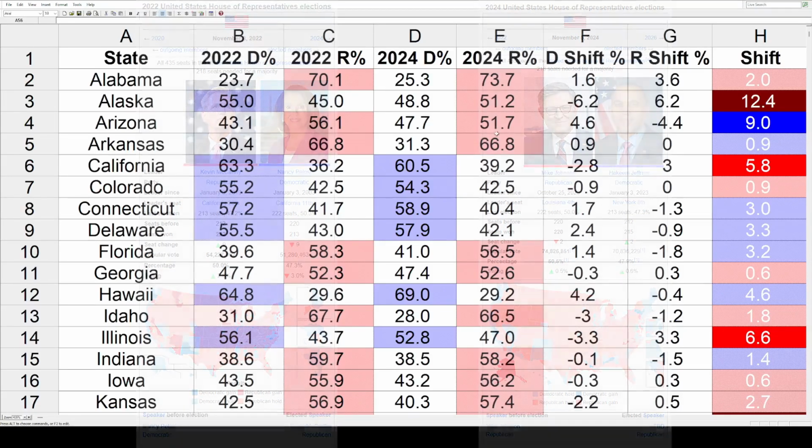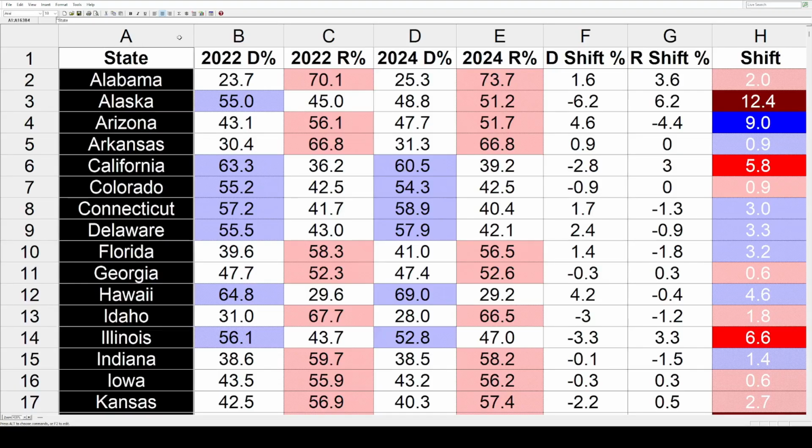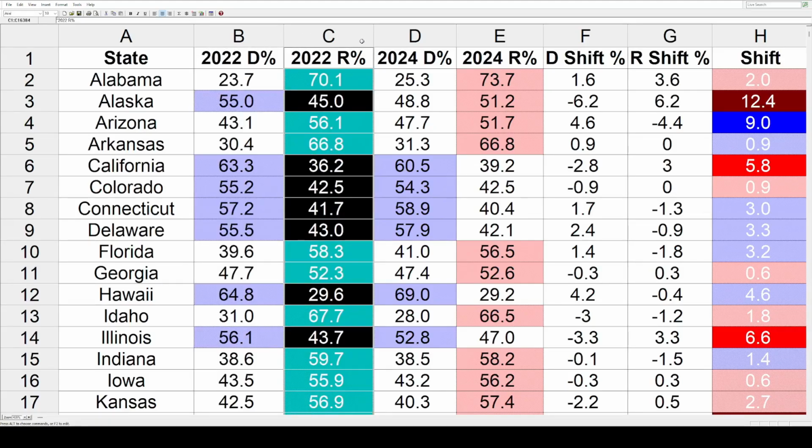Well, that takes us into this fantastic looking spreadsheet right here. And let's go through the columns. The left column are the states. Then we've got the statewide popular vote in the U.S. House for the Democrats in 2022. Next, it's the same thing for the Republicans.